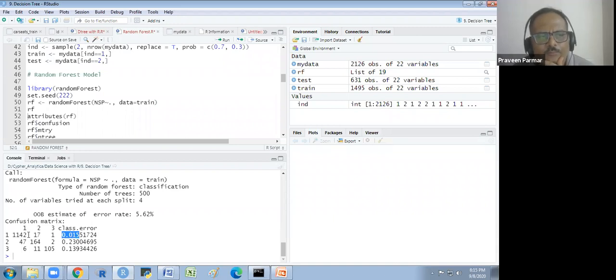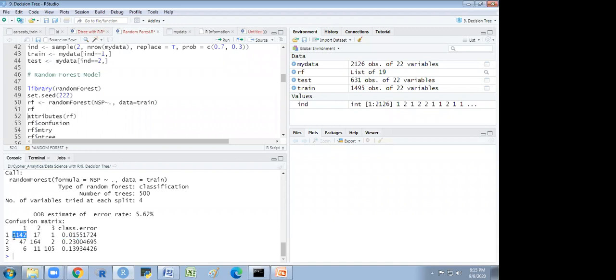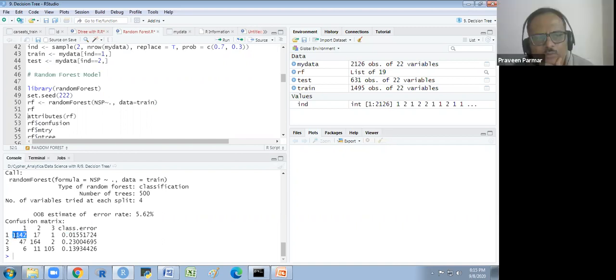If you see, these are the reference, I think. So 1, 1, 4, 2, 17, and 1. Just a moment, give me a minute, so I can calculate that.